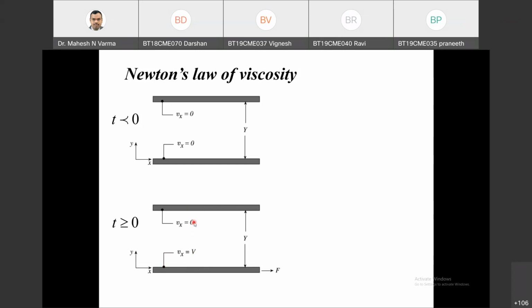Okay, so now what is happening? After some time there will be some velocity profile in the distance between these two plates. Let me see if I can draw.